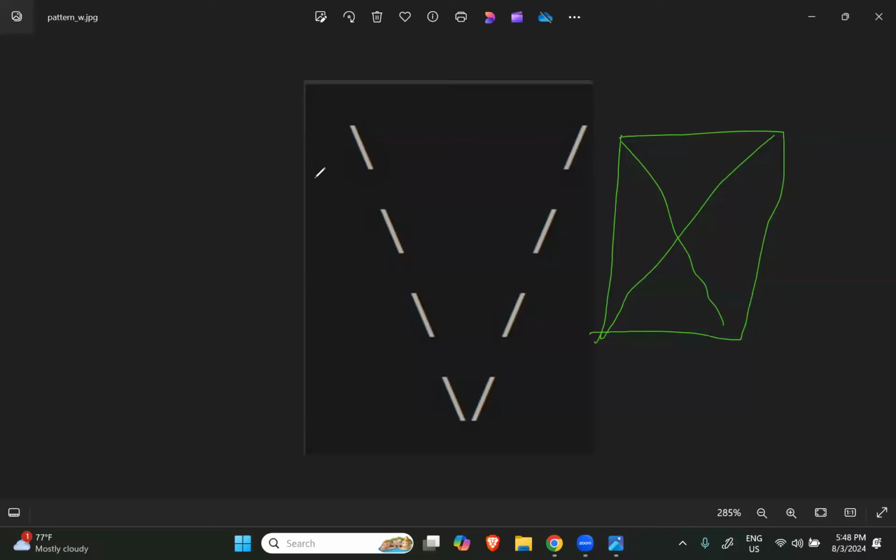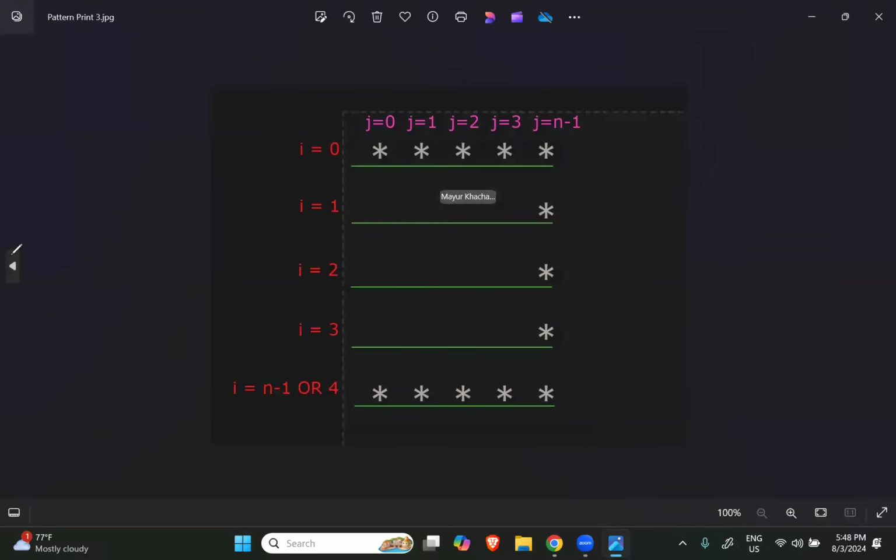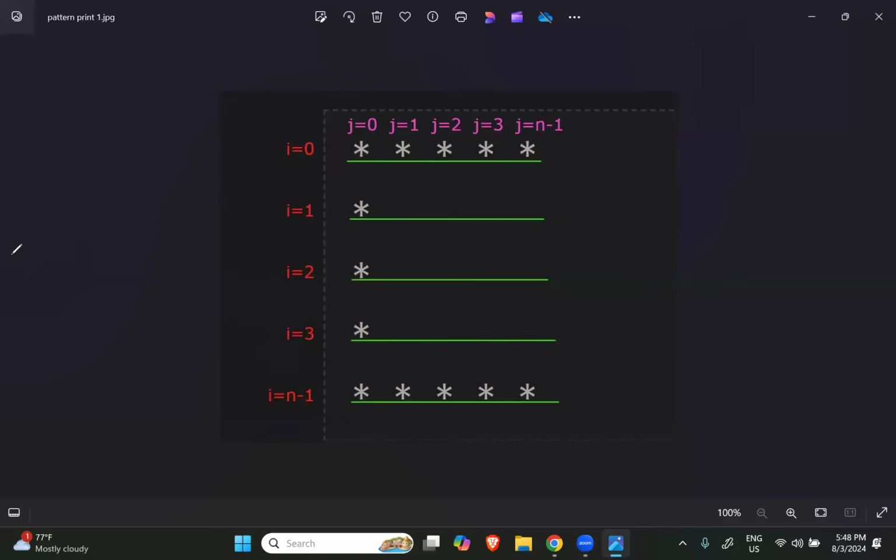If you know the value of i and j, like the images I made, look at my images. If you draw images like this, guys, no one can stop you from printing any pattern, right? What is there to do, just add one line here. You know the code to print the diagonals, right? Awesome.